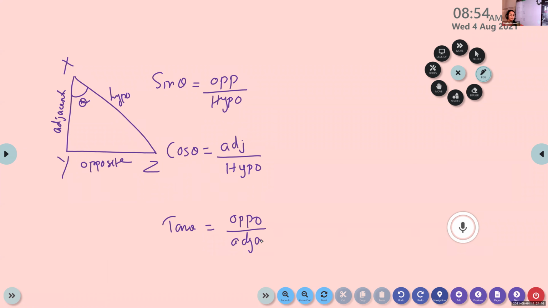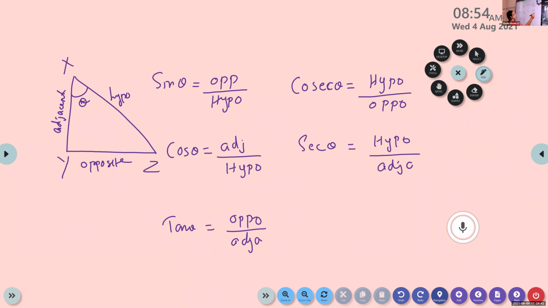Now I'm going to define cosec. Cosec theta is equal to hypotenuse by opposite side. And sec theta equal to hypotenuse by adjacent side. And cot theta equal to adjacent side by opposite side.